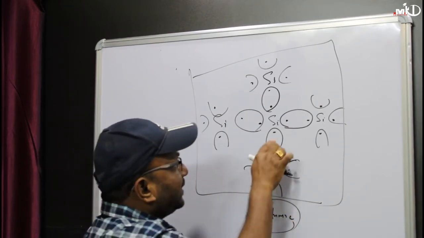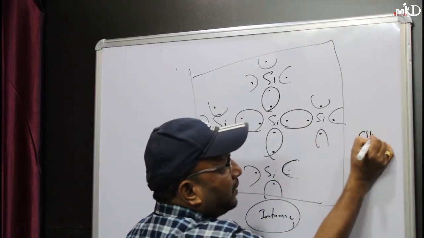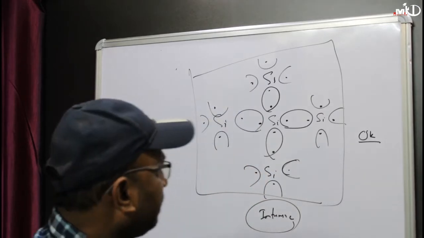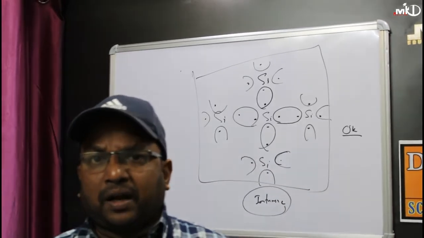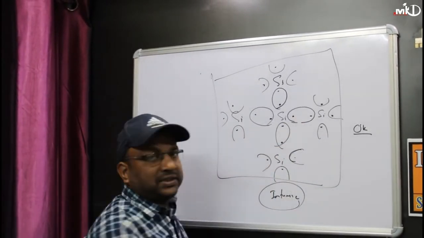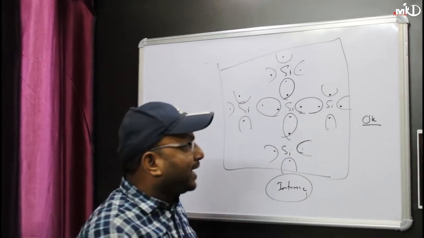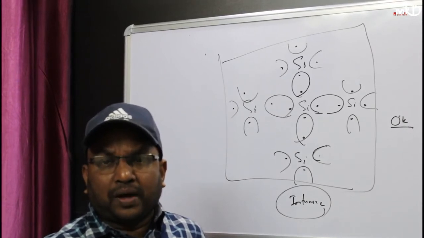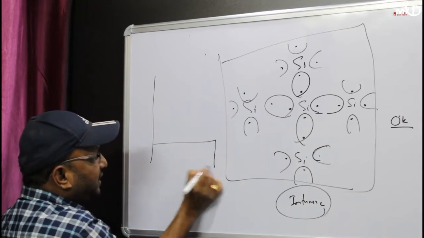Now this is the example of an intrinsic semiconductor. In this case, I do not have any free electrons at 0 degree Kelvin. So if I do not have any free electrons, it cannot conduct. If I break one bond like this, I may get some free electrons which will go to the conduction band.